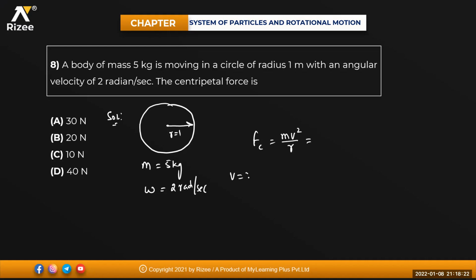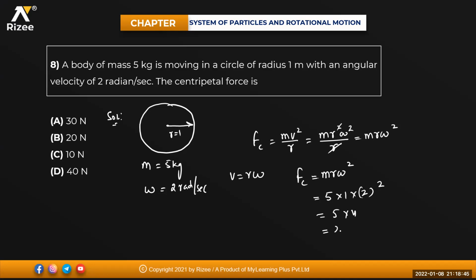So v is equals to how much for me? R into omega. So it is m into r square omega square divided by r. This r will get cancelled. So it is mr into omega square. So centripetal force is equals to m into r into omega square. Mass is 5, radius is 1, omega is 2 square. So it is 5 into 4. 5 4s are 20. 20 Newton must be the answer. Very good.